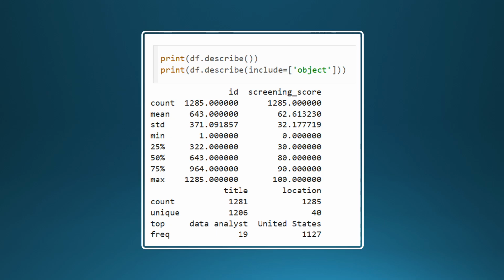Since the dataset contains object type or categorical data, we will need to rerun the describe function, this time adding include object. From the count, we can see that title has 4 fewer entries than the other features, matching up with what we found with the isNull function earlier. The top title in the list is Data Analyst, and the top country is United States.